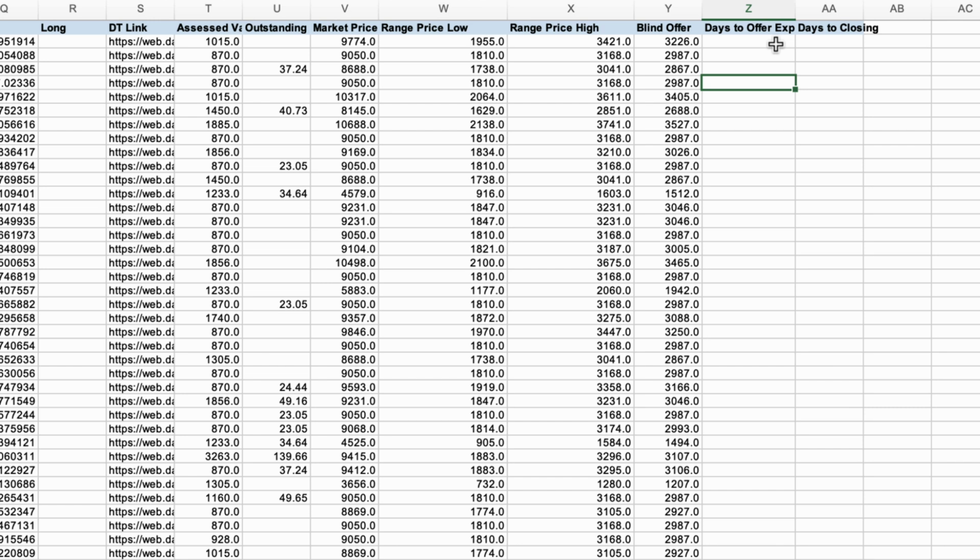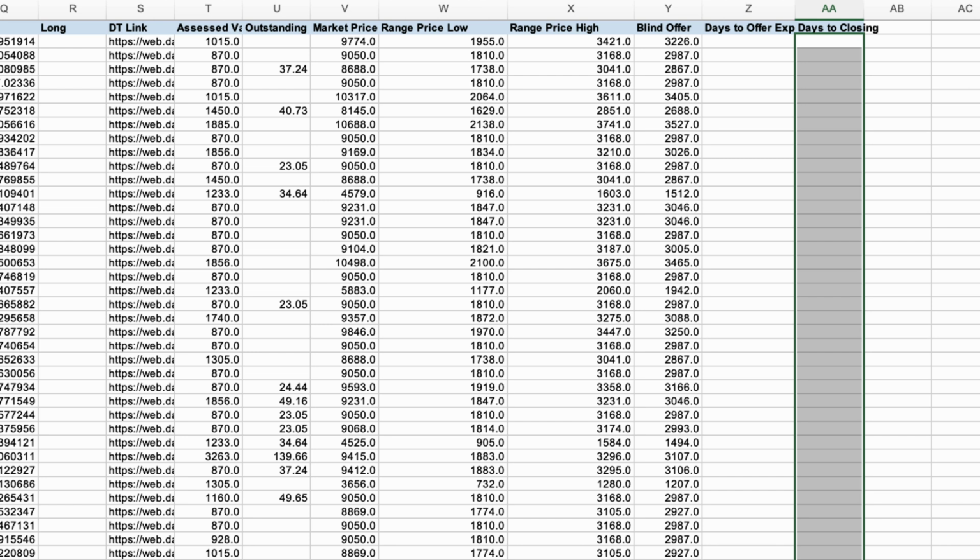But it's not really that hard to just manually type out whatever your offer expiration date should be, and then whatever your closing deadline should be, and then highlight it and drag it all the way down to fill all of them in the same way. So it's pretty easy to fill that in.